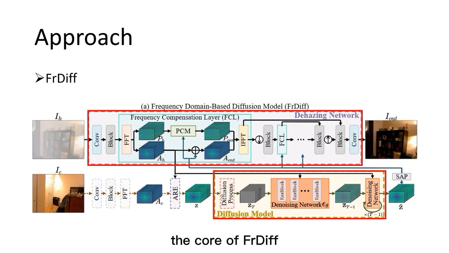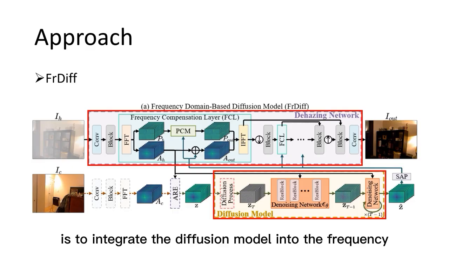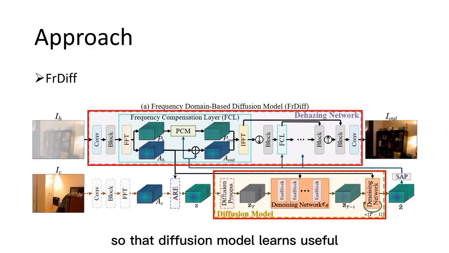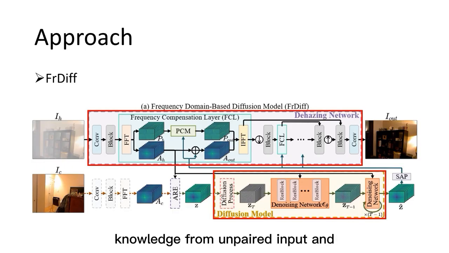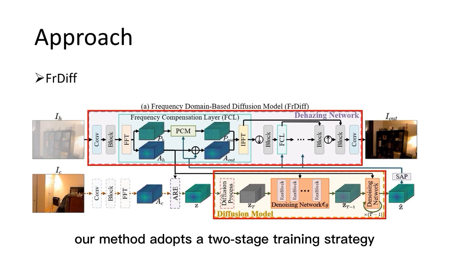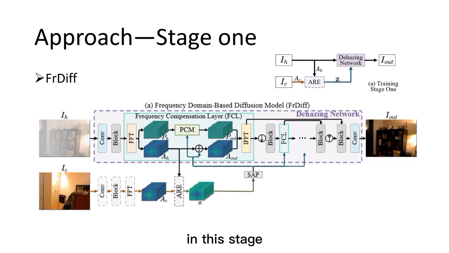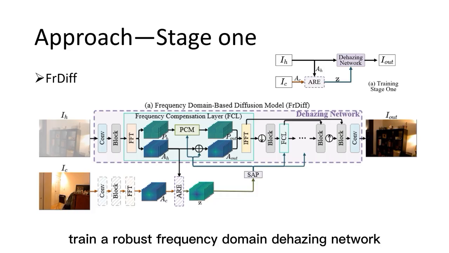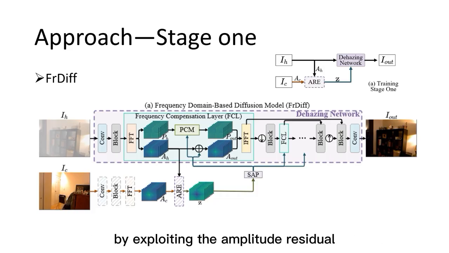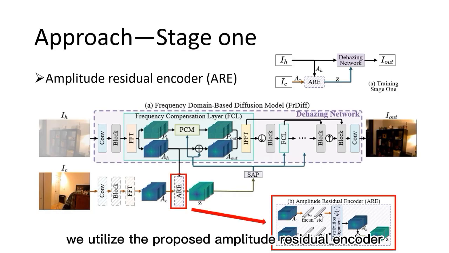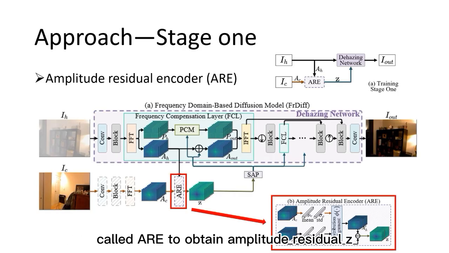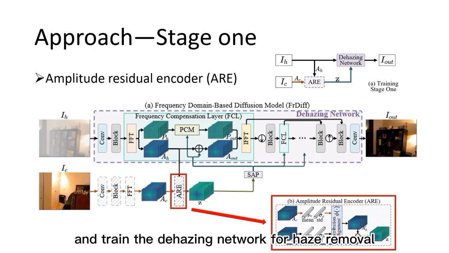The core of FRDiff is to integrate the diffusion model into the frequency dehazing process, so that the diffusion model learns useful knowledge from unpaired input and guides the dehazing network. Our method adopts a two-stage training strategy. In this stage, we aim to train a robust frequency domain dehazing network by exploiting the amplitude residual extracted from the unpaired input images. We utilize the proposed amplitude residual encoder, called R, to obtain amplitude residual Z, and train the dehazing network for haze removal.